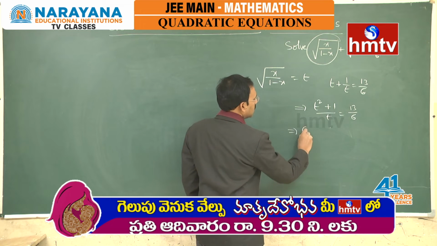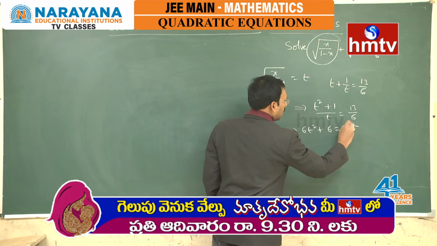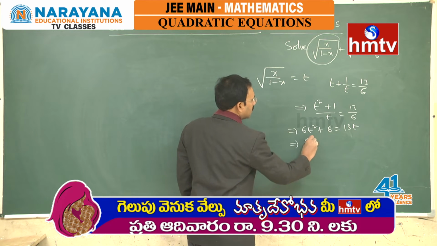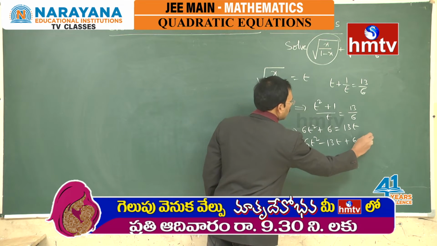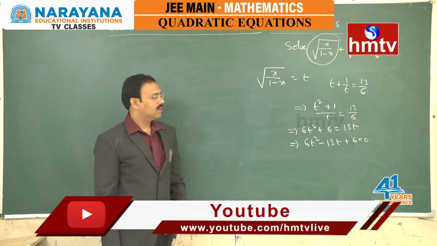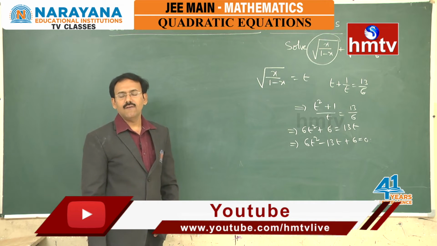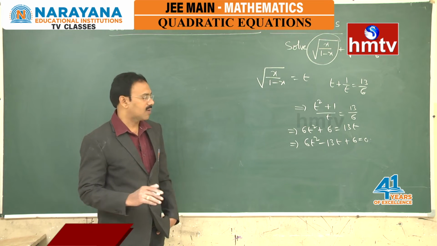Now, this is 6t square plus 6 is equal to 13t, which is nothing but 6t square minus 13t plus 6 equal to 0. Now, this is a quadratic equation which can be solved with the help of the factorization method or our formula method.